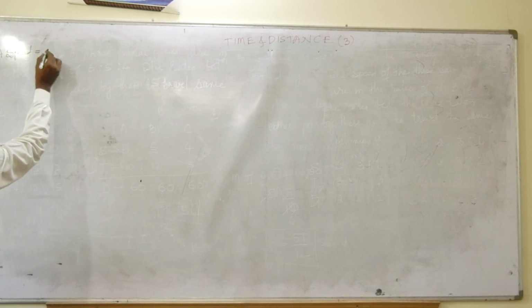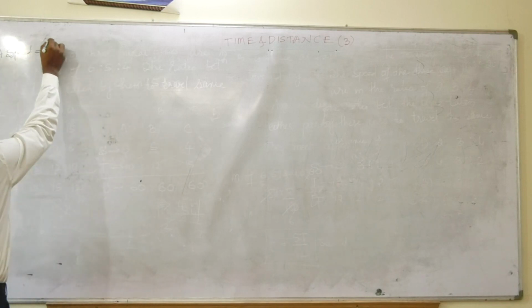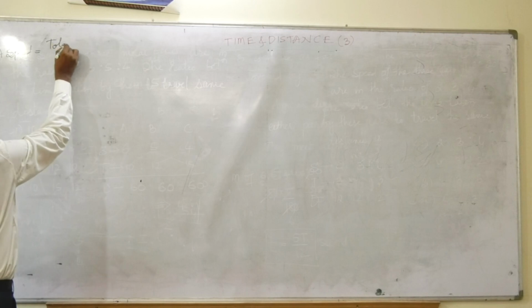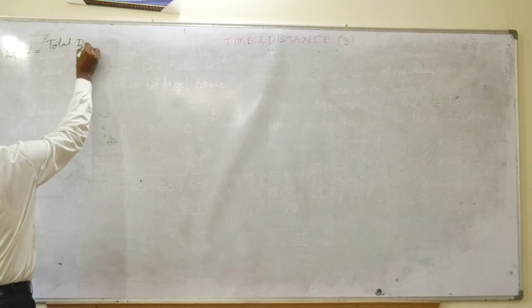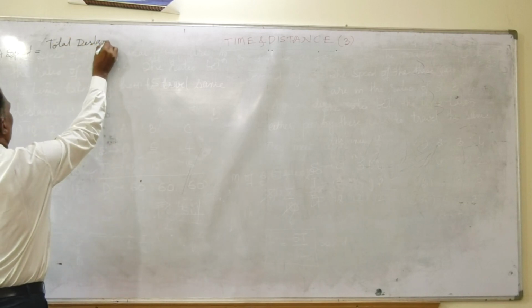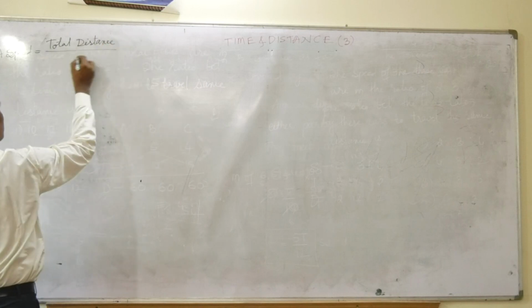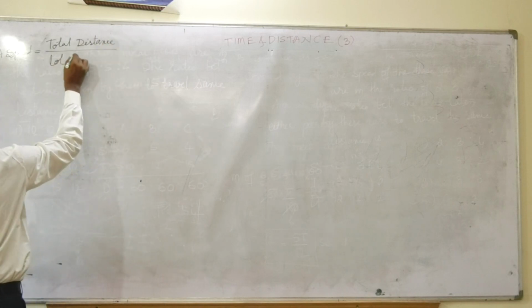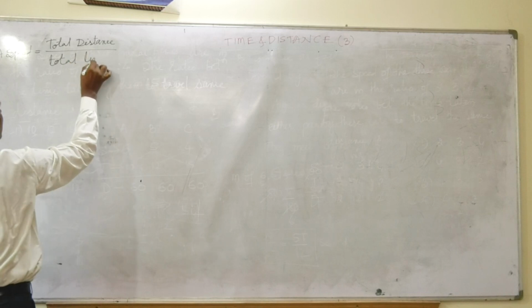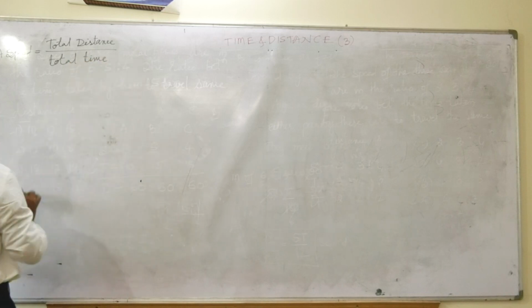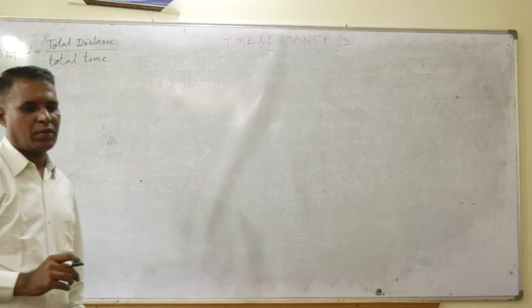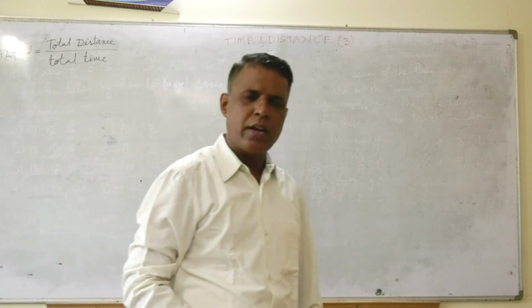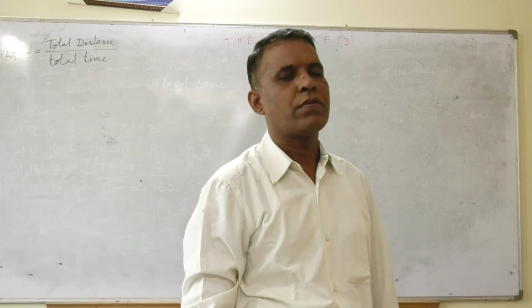Please do remember, average speed is total distance divided by total time. That's it. With this concept we can solve the questions.